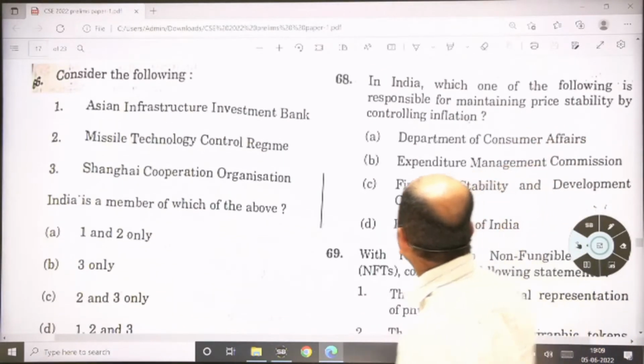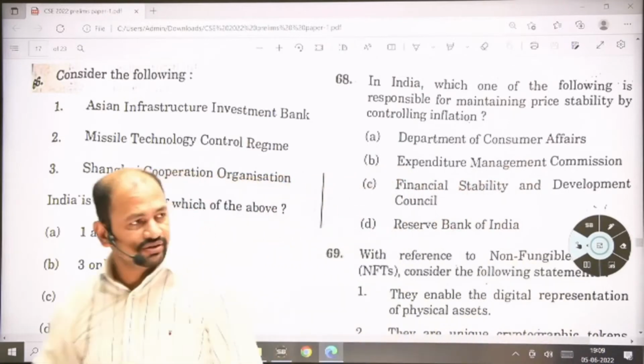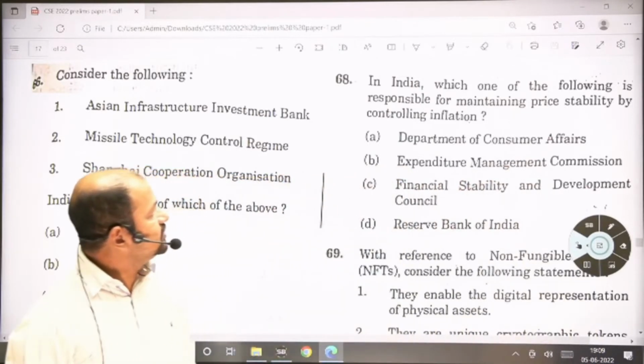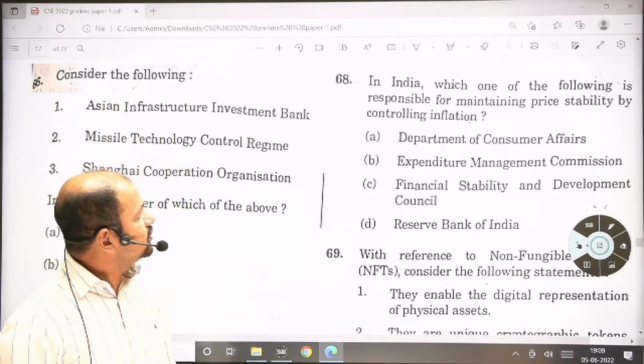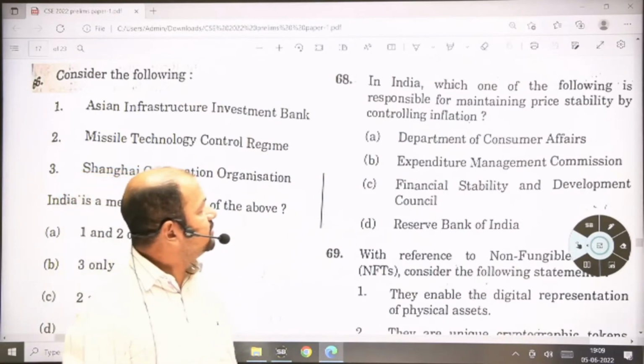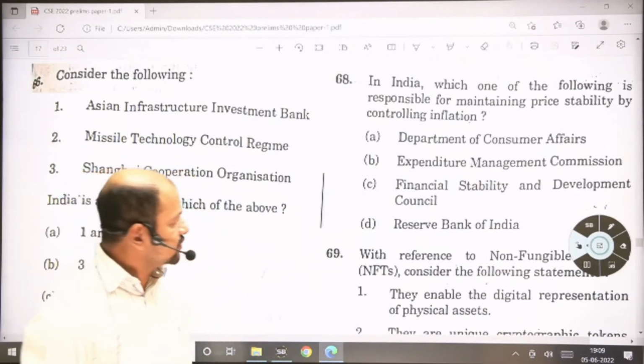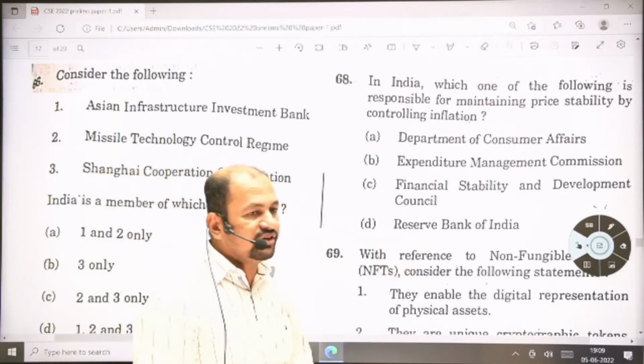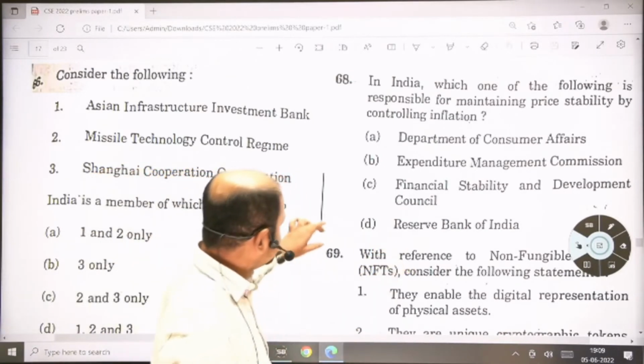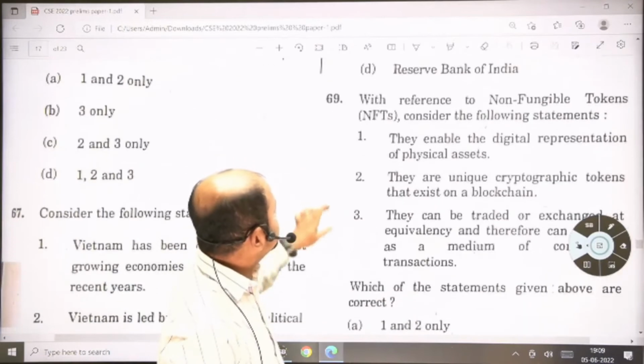Question number 68. This is again one of the easiest questions in the economy section. In India, which one of the following is responsible for maintaining price stability by controlling inflation? So obviously the answer is D, Reserve Bank of India. Question number 69.